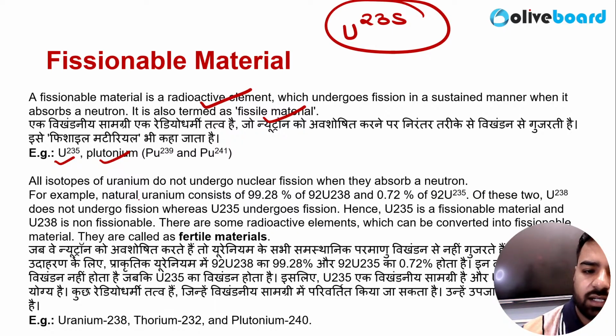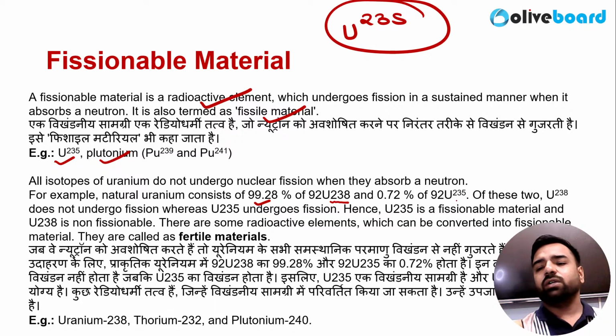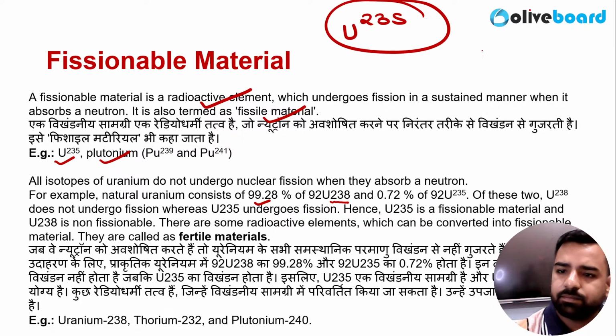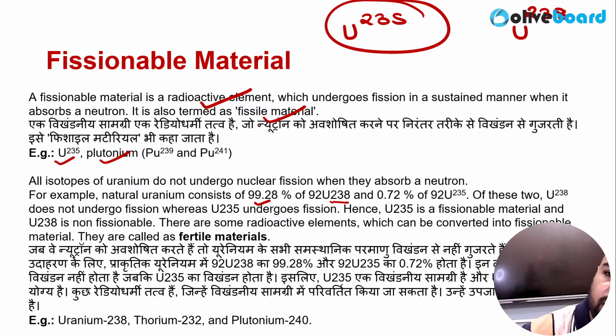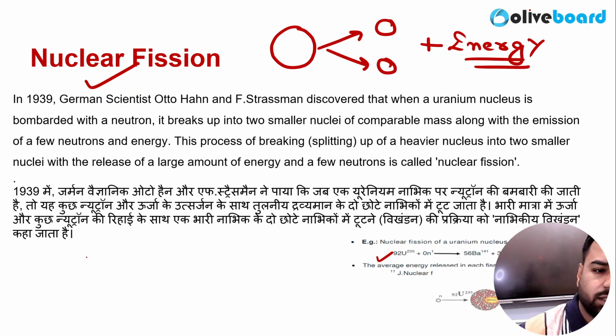Like natural uranium consists of 99.28% of uranium-238 and 0.72% is having uranium-235. So do you know what is it? See, uranium-238 and uranium-235. I'll write the atomic numbers for you. So that is 92. Now tell me one thing.